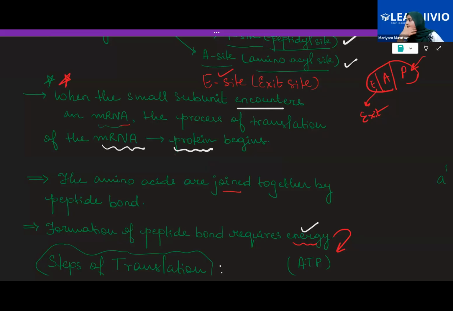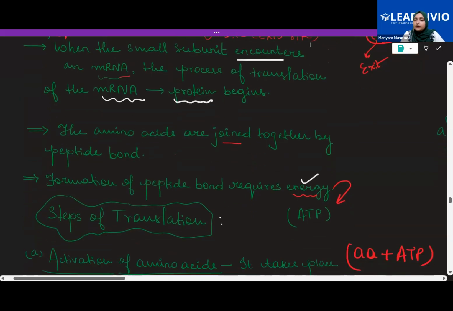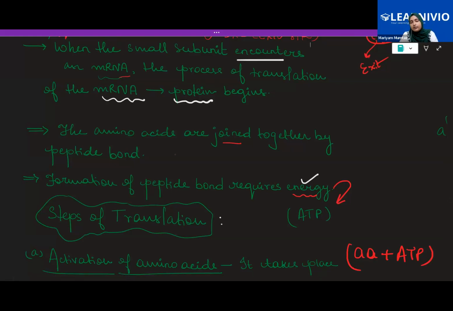Now you know that in a protein, the bonds present are peptide bonds, right? So amino acids are joined together by peptide bonds. Several amino acids come together in order to form a protein. Now the peptide bond is not just formed as it is. It requires energy expenditure to be formed. Clear?